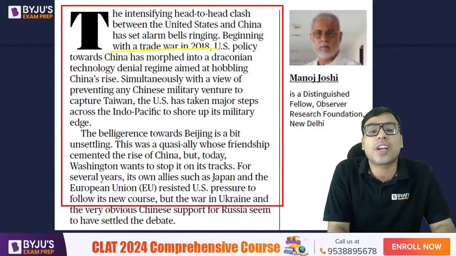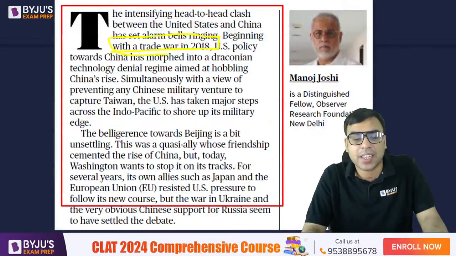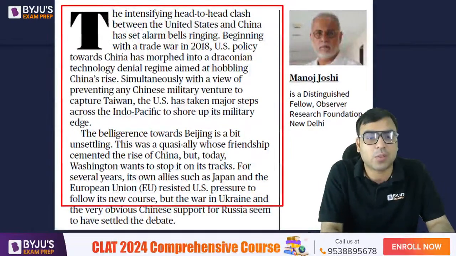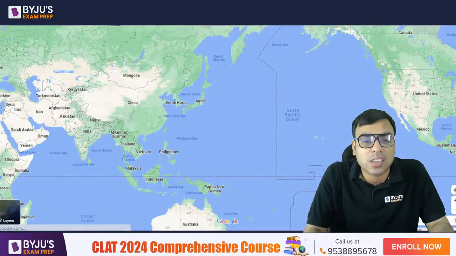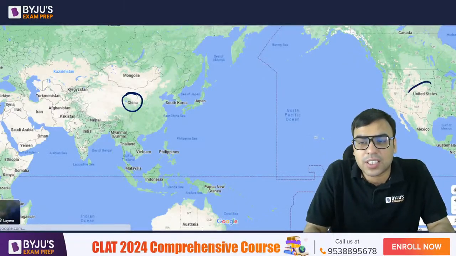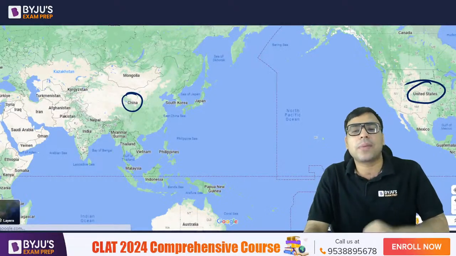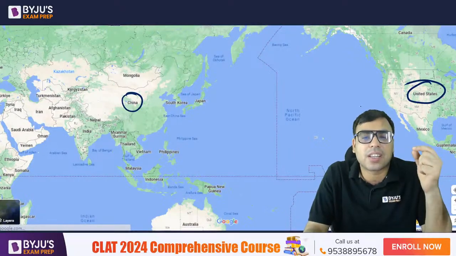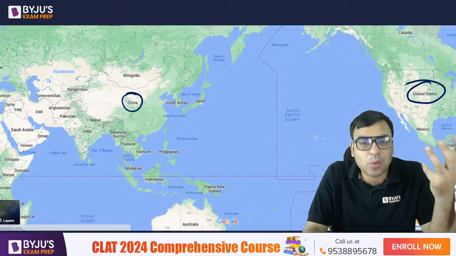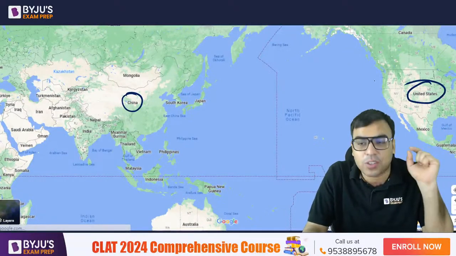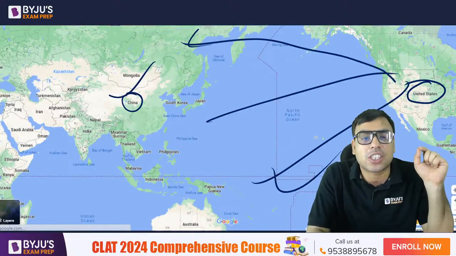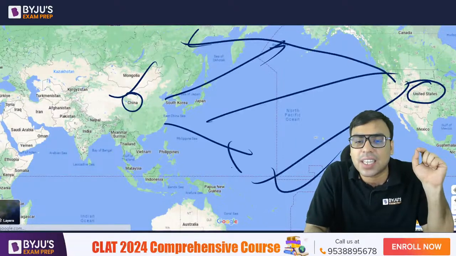Beginning with a trade war in 2018. तो ये बता रहे हैं, author बता रहे हैं, that a trade war started in 2018 between the two nations. अभी trade war क्या होता है? This is China. Now this is USA. So in a trade war, generally they try to push each other out of other countries, so that their product becomes more popular at the world level. देखो, जैसे for example, US will try that my product will be sold in the entire world, not China's, and China will try the same. ठीक है.